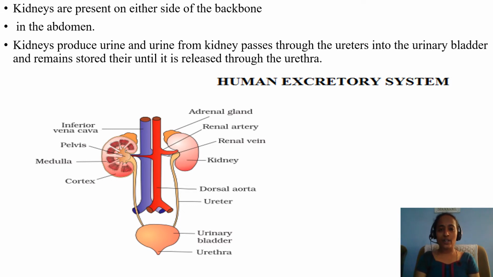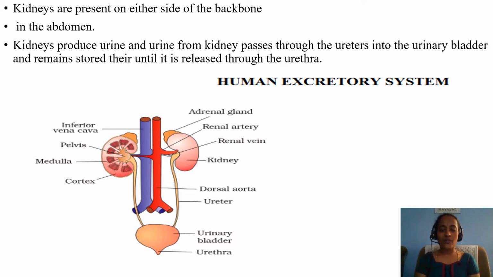Kidneys produce urine, and urine from the kidneys passes through the ureters. Can you see the picture? Yeah, two kidneys. Next to the kidneys, the continuation part is tube-like structures called ureters. Both ureters, on either side, enter into the urinary bladder. The urinary bladder is a muscular organ where urine is stored temporarily.